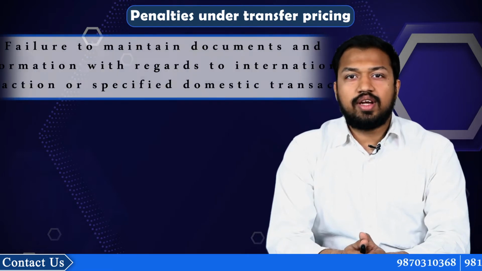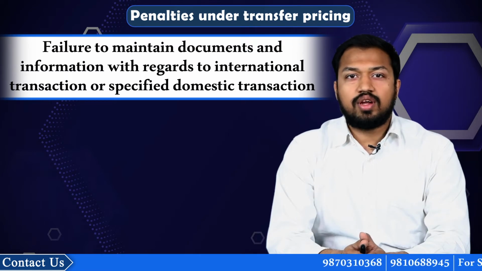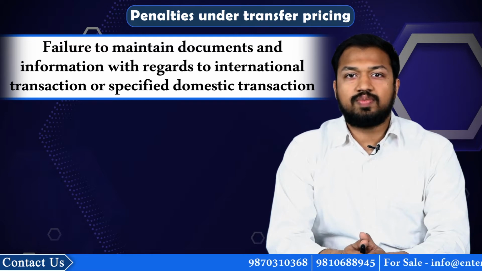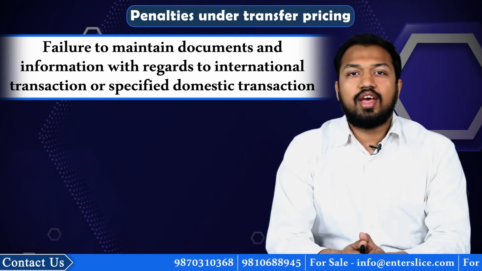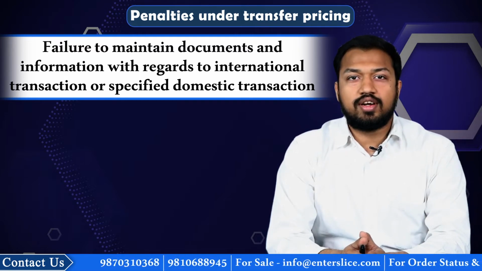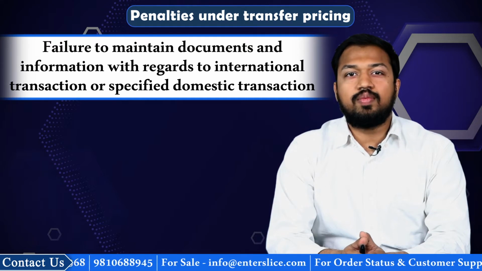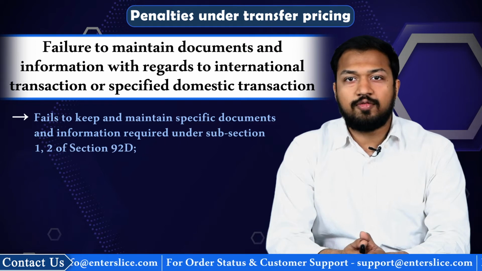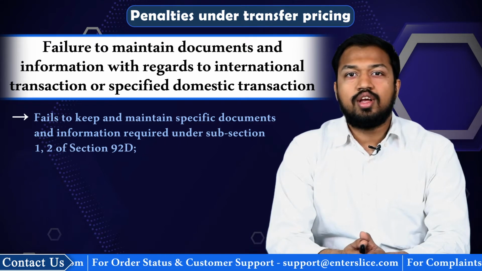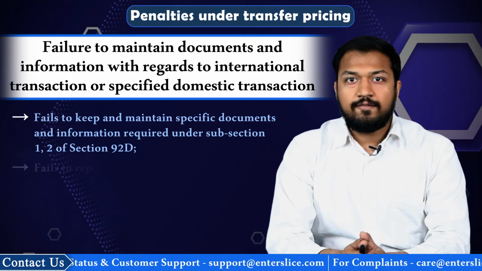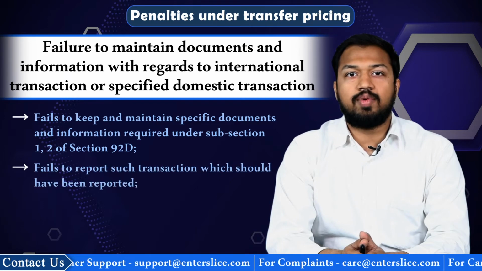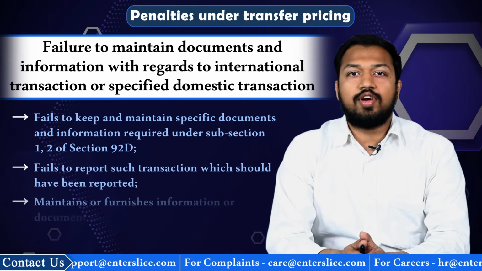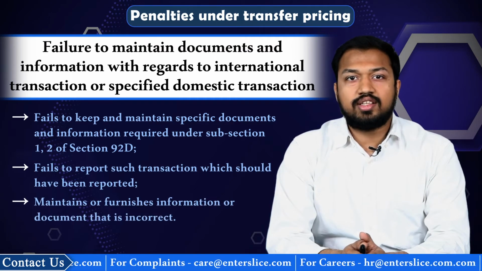Second, failure to maintain documents and information with regard to an international transaction or specified domestic transaction. In cases where a person, in respect of an international transaction or specified domestic transaction, fails to keep and maintain specified documents and information required under subsection 1, 2 of section 92D, fails to report such a transaction which should have been reported, or maintains or furnishes information or documents that are incorrect.